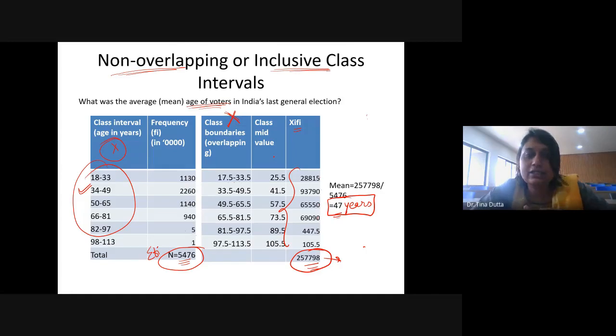This means that on an average, the age of voters who came to cast vote in the last general election was 47 years. So 47 years is the central value and around that value बाकी voters का age lie करता है. So this is how you calculate mean.